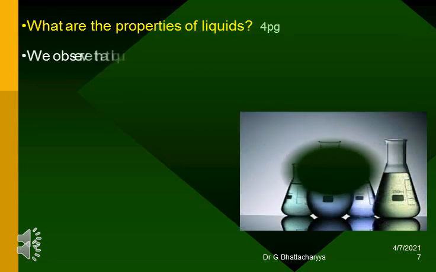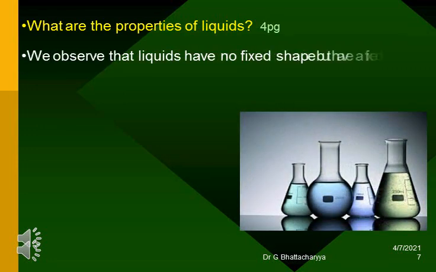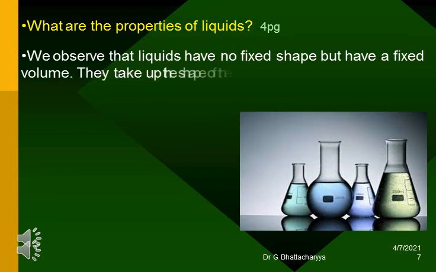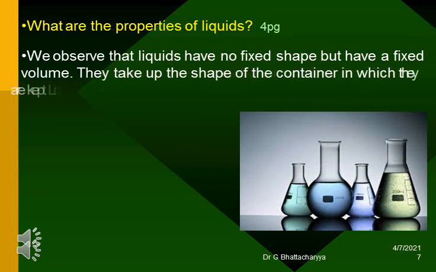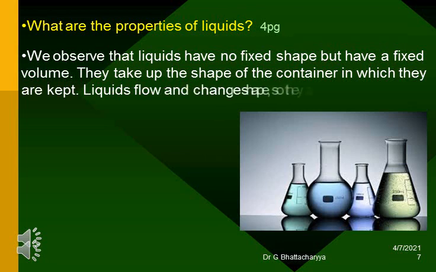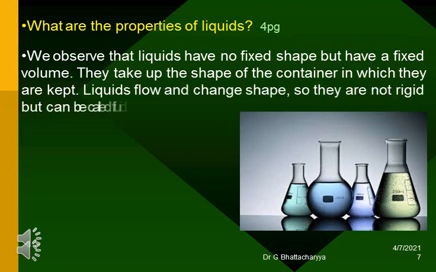What are the properties of liquids? We observe that liquids have no fixed shape but have a fixed volume. They take up the shape of the container in which they are kept. Liquids flow and change shape, so they are not rigid but can be called fluid.